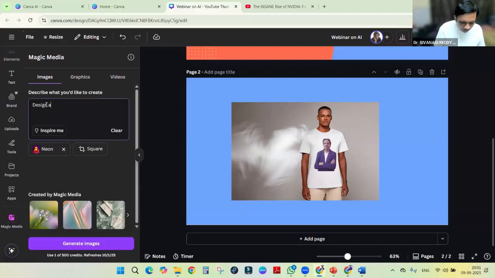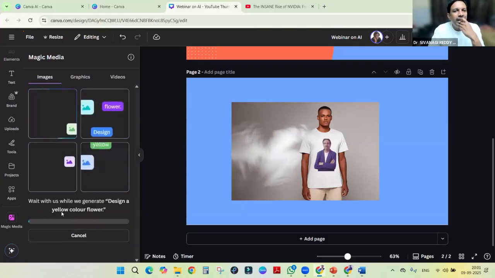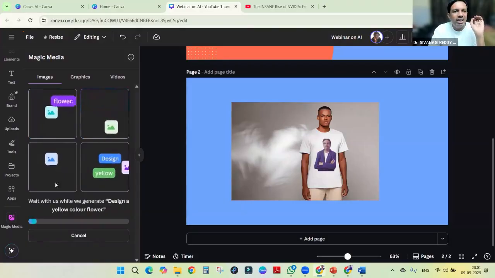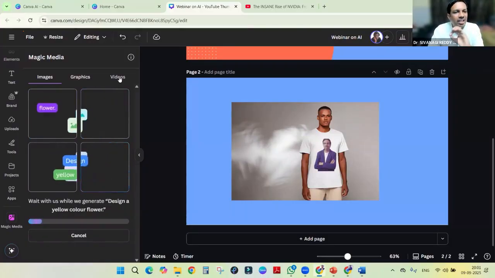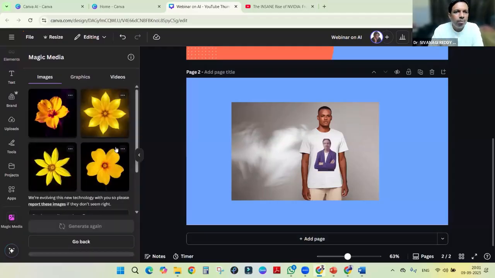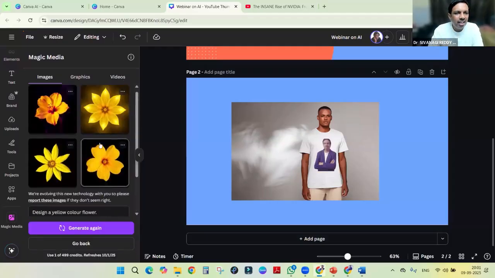So, design a yellow color flower. It's like our ChatGPT, whatever way we are giving the prompt, that same way we have to use it. So generate image. It will create not only images, it will create graphics as well as small videos. If we like the design, that's okay.